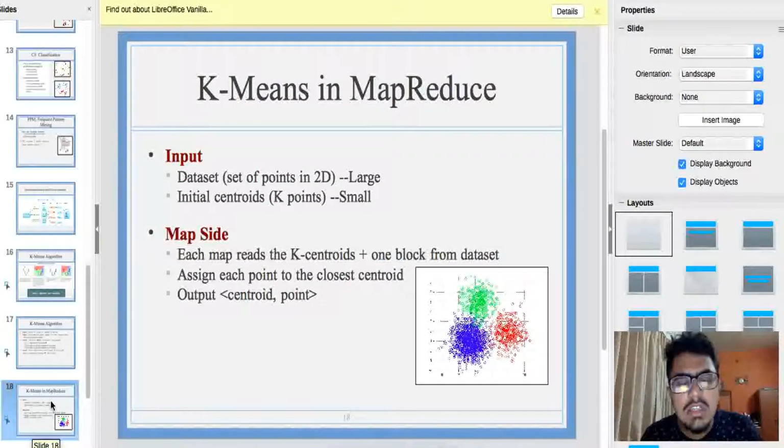How k-means works in MapReduce is what's interesting. Here we have a large data set of points, which could be lakhs or crores of points. Initial centroids are chosen. In the map phase, each mapper reads the k centroids plus one block from the data set. That is, the data points are divided into blocks, and each block is then sent to a mapper. The output of the mapper is centroid and point, that is, it associates each point with a particular centroid.